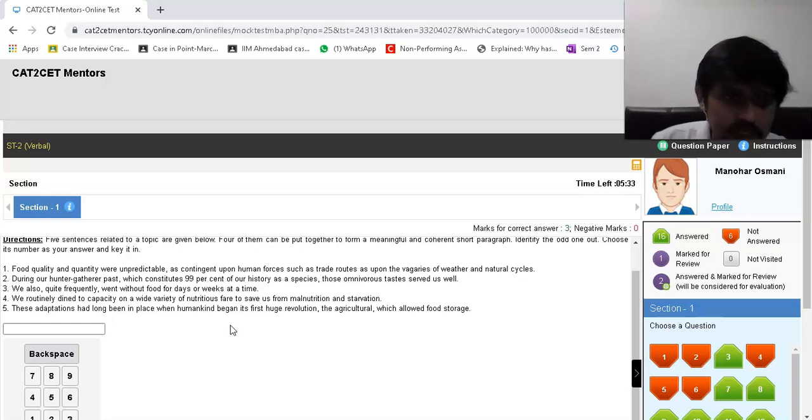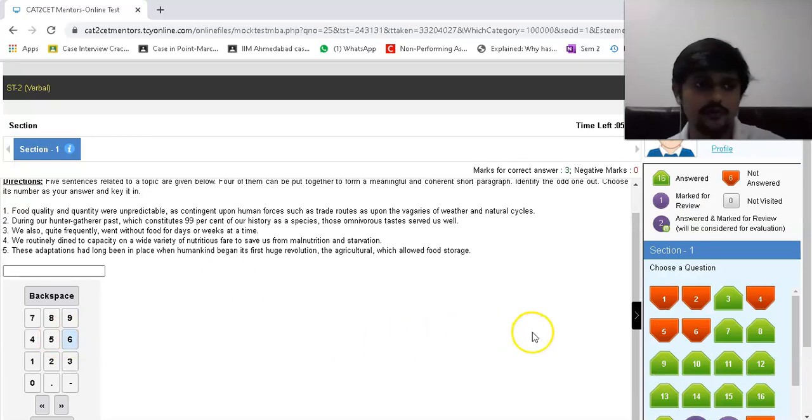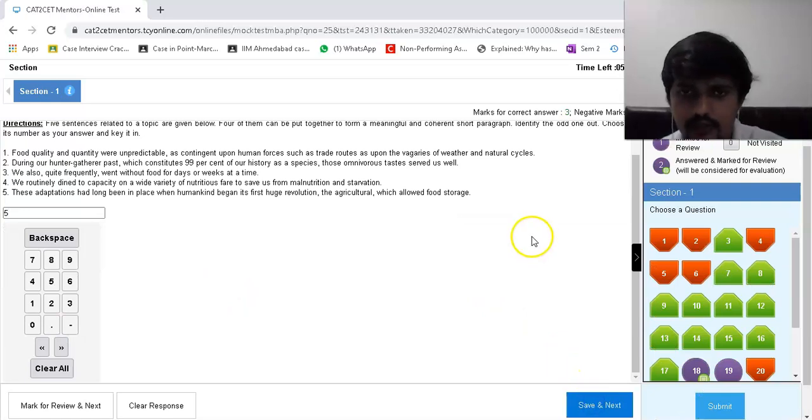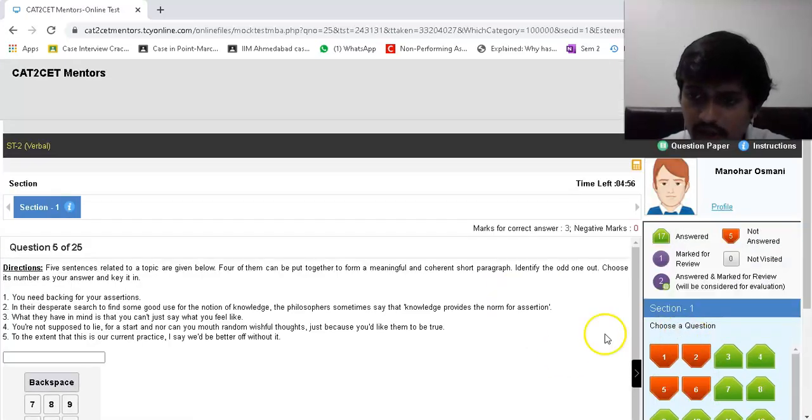The first 4 is making a lot of sense. Like during our hunter-gatherer time, we quite frequently went without food for days or weeks at a time. Right, we routinely dined to capacity on a whole variety of nutritious fare to save us from malnutrition and starvation. Right, so this and this are coherent ideas. So this is also then adding to the hardships, and this is also then adding to the hardships. I think if I had to choose, I'll go with the 5th. And since it's theta, I'll take that risk. Okay, I'm not too sold on that, but yeah, I don't have the time to mark for review.